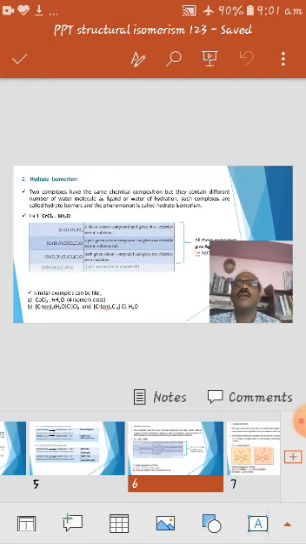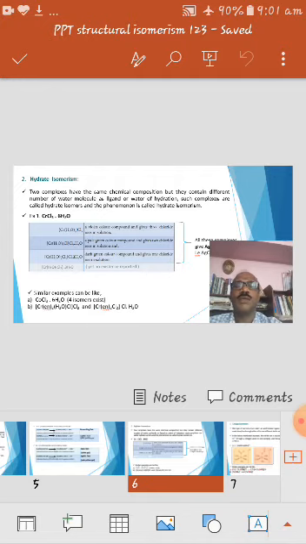Move on to the second type, hydrate isomerism. So what is hydrate isomerism? Two complexes have the same molecular formula or same composition, but they contain a different number of water molecules as ligand or water of hydration. Such complexes are called hydrate isomers, and the phenomenon is called hydrate isomerism.